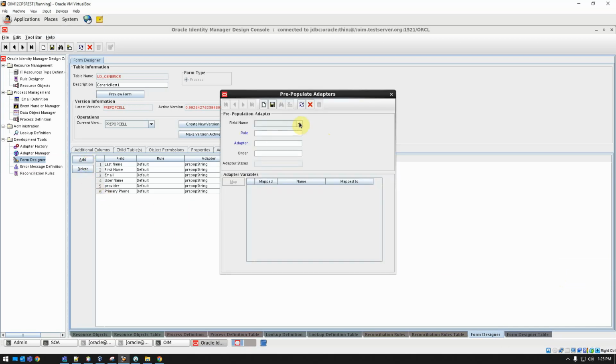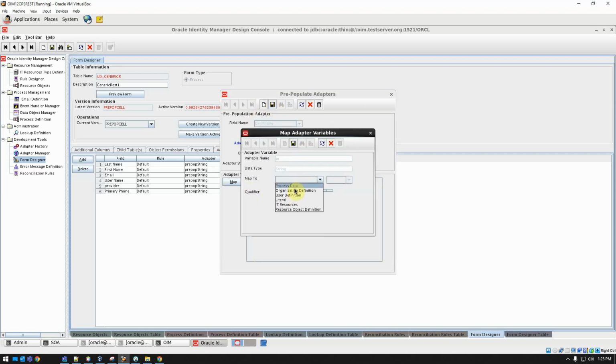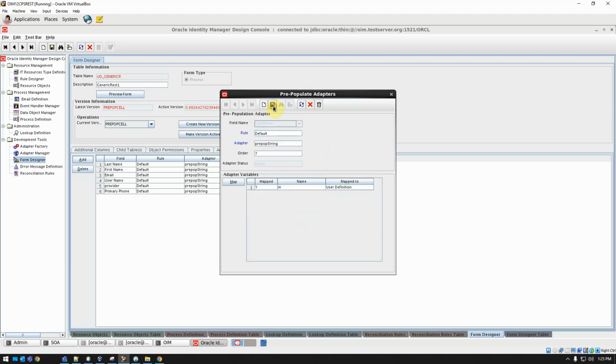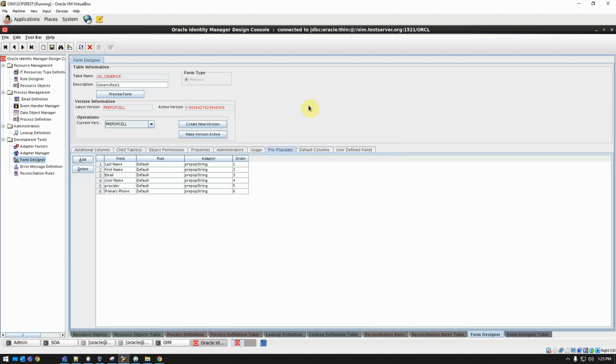So let's go ahead and add our cell phone now. Hopefully this one will be a little faster. User definition. I think it was mobile. There we go. Okay, save that. All right. So now we got all our pre-pops.